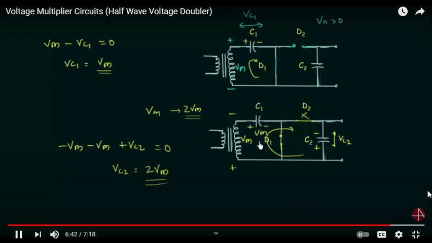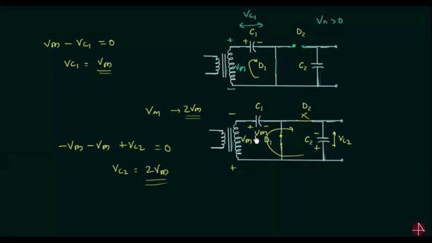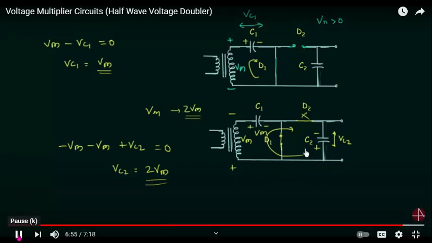This circuit is very easy. The only important thing is the charging of capacitor C1 and capacitor C2 during the positive half cycle and during the negative half cycle. In the next lecture, I will explain the full wave voltage doubler circuit.